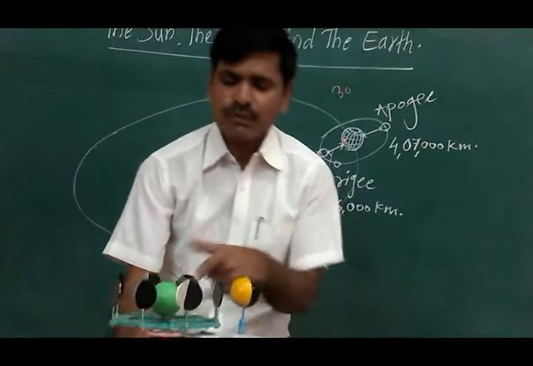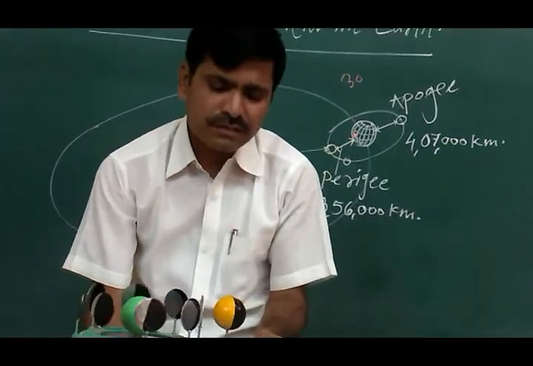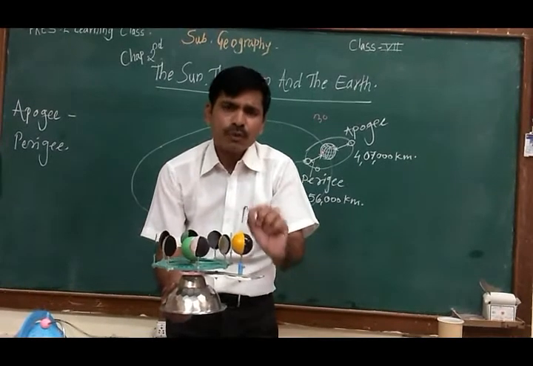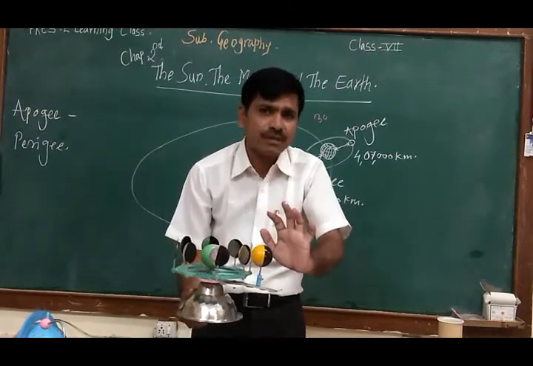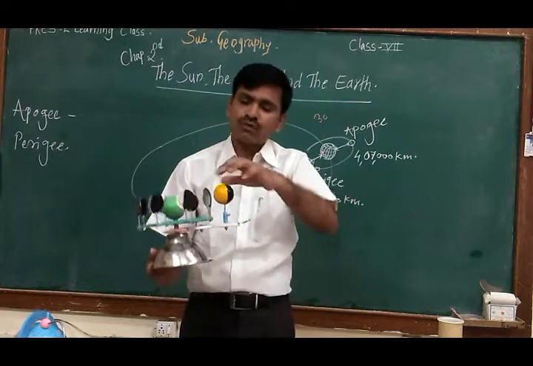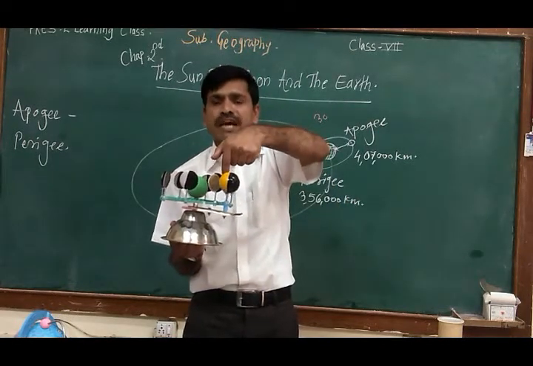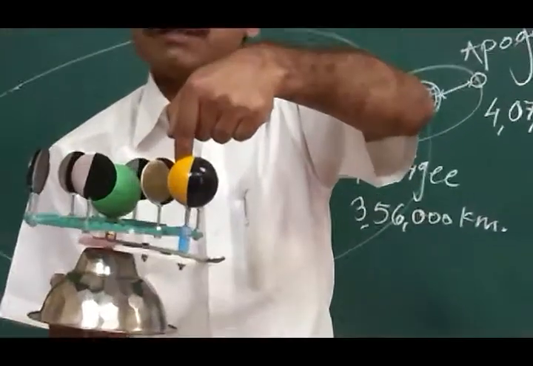When the moon comes here, a small portion of the moon will be invisible, but most of the part will be visible to us. This shining part is visible, and this darkened part is invisible.